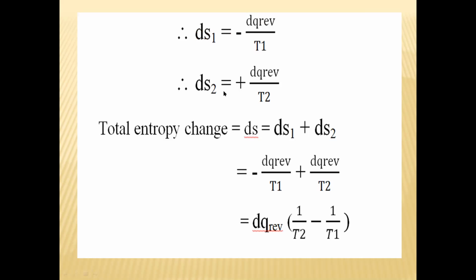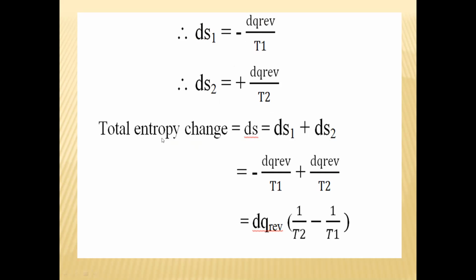Therefore dS2 is equal to plus dq reversible upon T2. This is the entropy change in the reversible process.